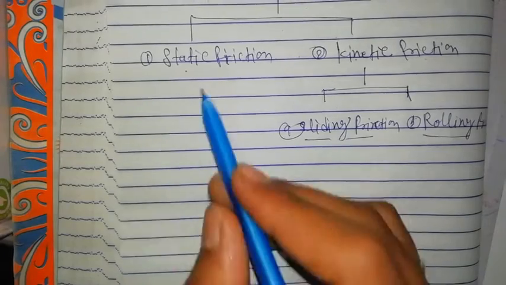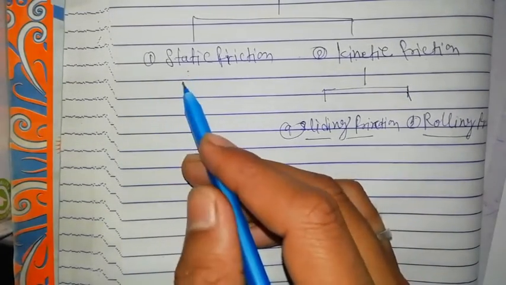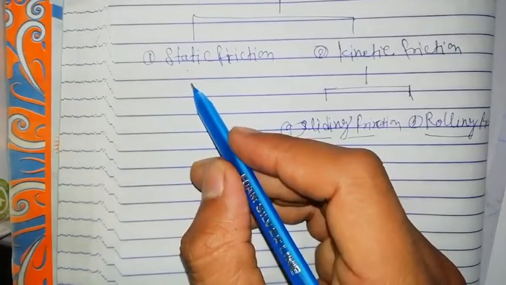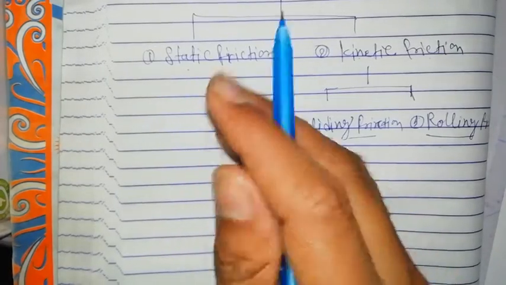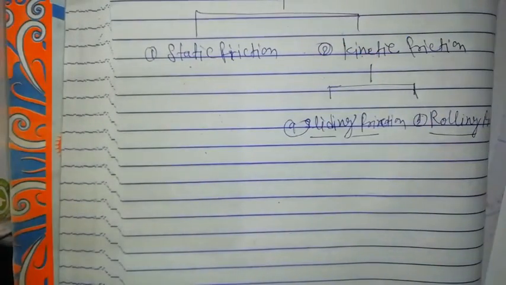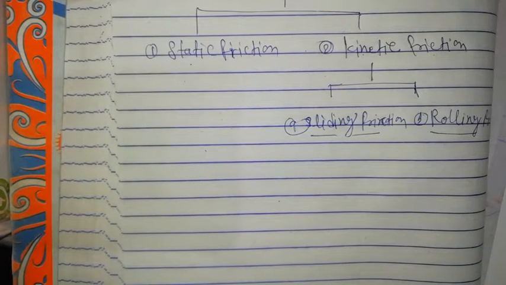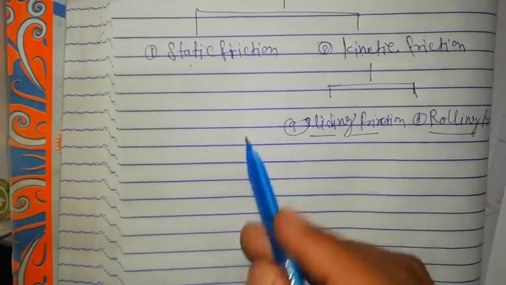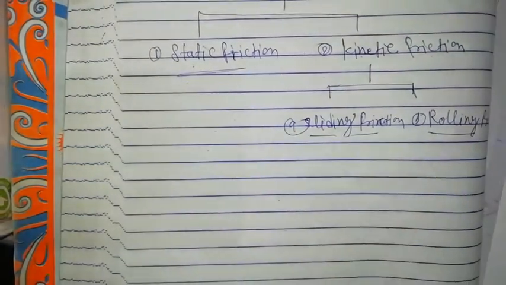Repeating again, if an external force is applied to move a body over the surface of another body in contact, but the body remains at rest, then the force of friction between the surfaces in contact is called static friction.